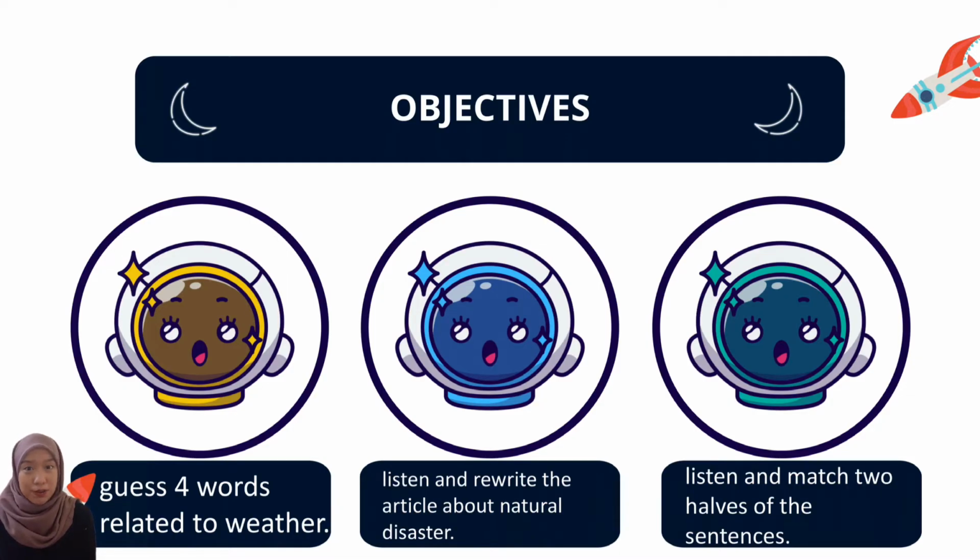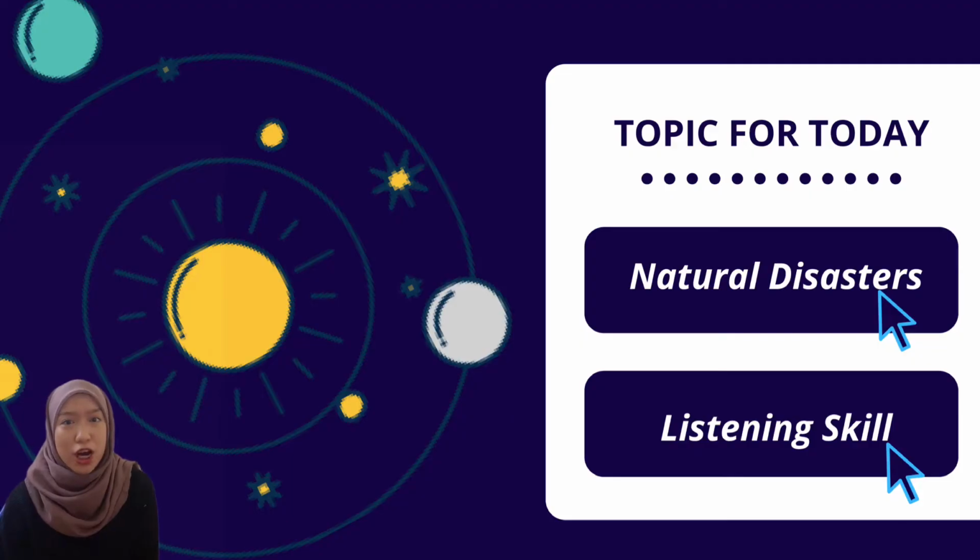Our objectives for today's class are, you need to be able to guess 4 words related to weather. Next, listen and rewrite the article about natural disaster. And lastly, listen and match 2 halves of the sentences. This is basically very simple activities in today's video. Also, our main topic in this video is natural disaster, and we will be focusing on listening skills.